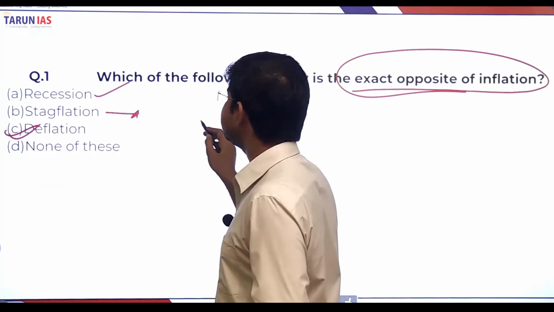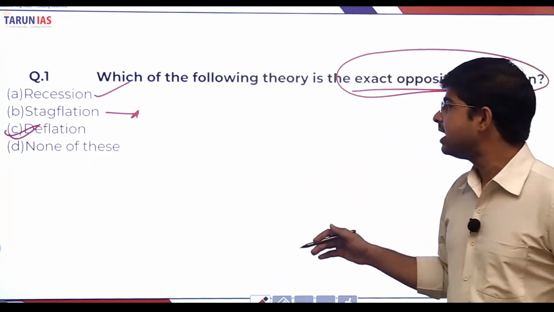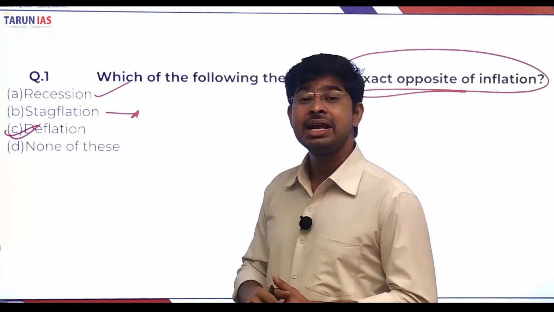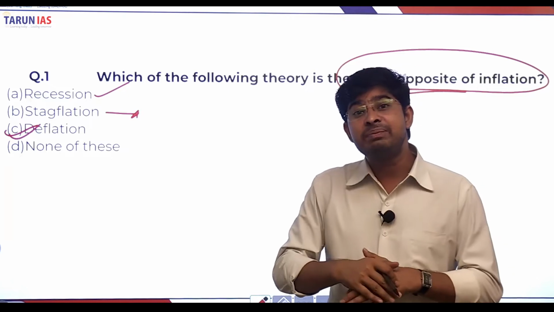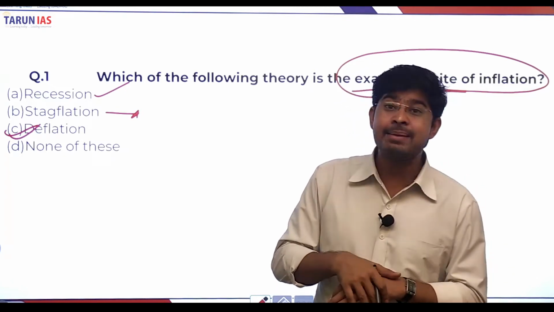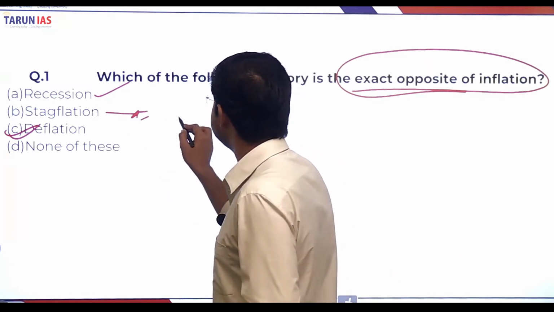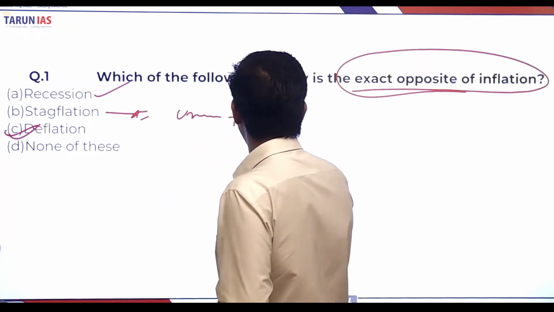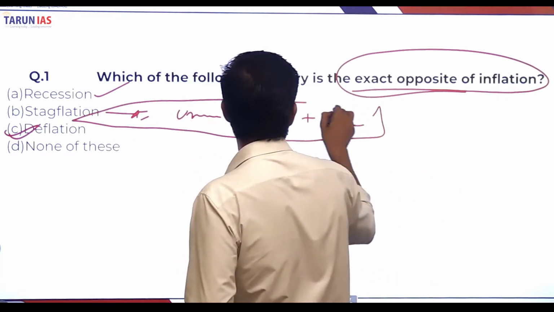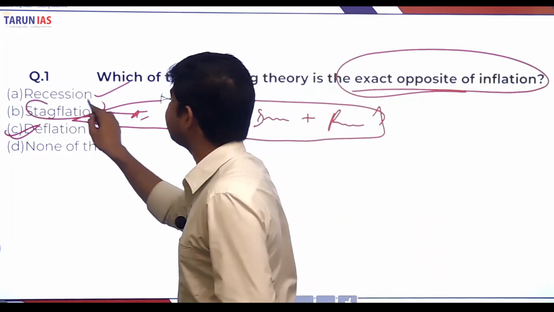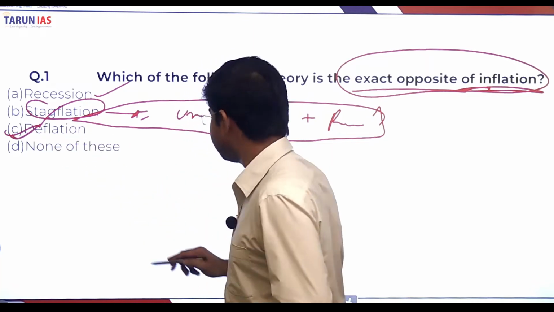What is stagflation? Stagflation means that in the economy, unemployment, inflation, and recession all come together at the same time in the market. That is called stagflation. So the right answer is that the opposite of inflation is deflation.